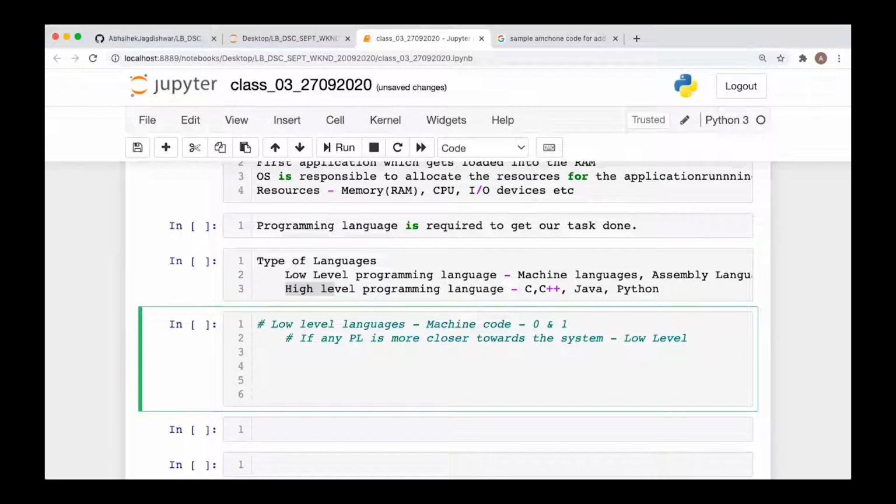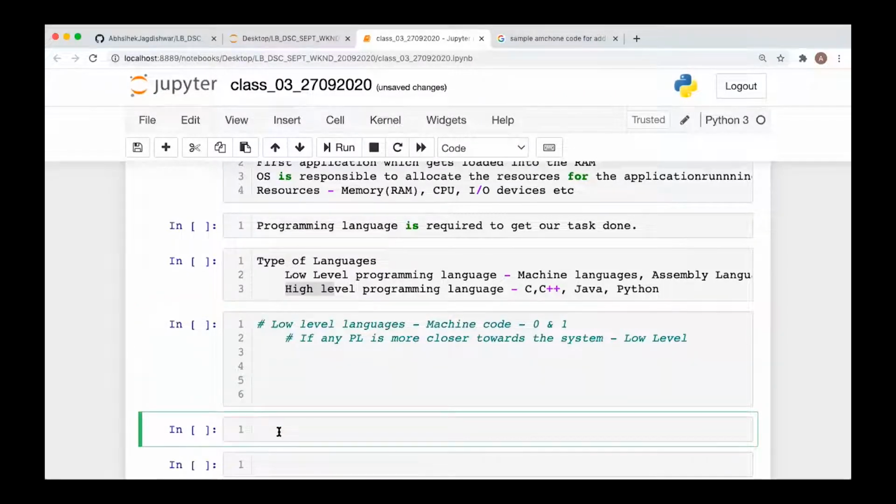And if it is less close to the user, meaning the user doesn't prefer it, then you can say that is a low level programming language. We will not prefer to code in machine language and assembly language in today's world. Whereas high level programming languages are more in demand.